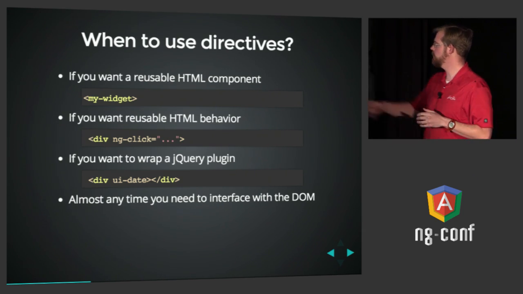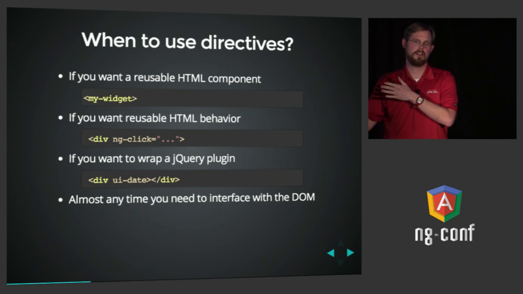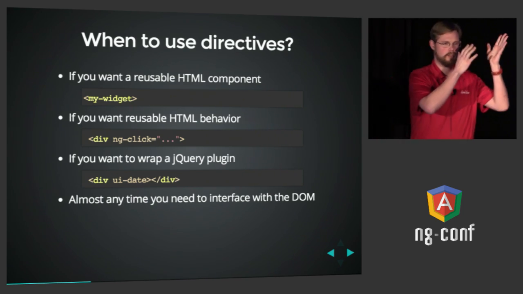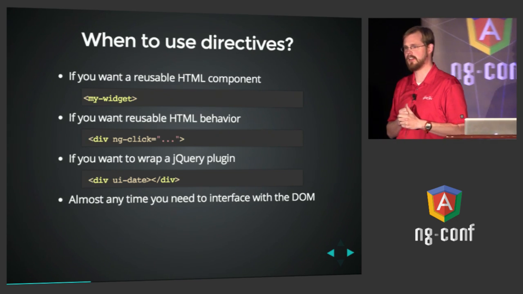Another use, the second one here, is for HTML behavior. These are typically attribute directives like ng-click. This is when you want to specify in your HTML that on certain actions you want special code to execute. So in the case of ng-click, you specify an Angular expression that will be executed anytime the user clicks on that element.